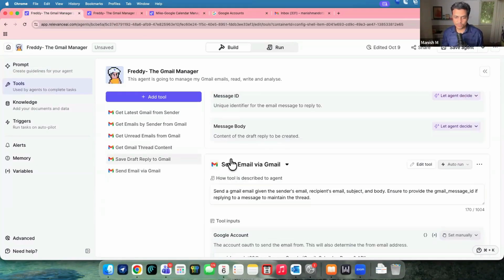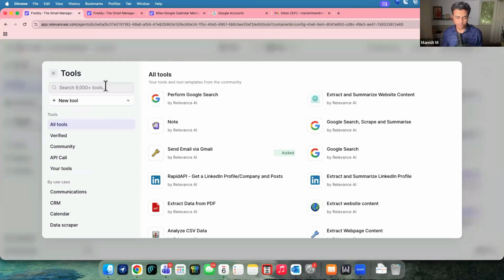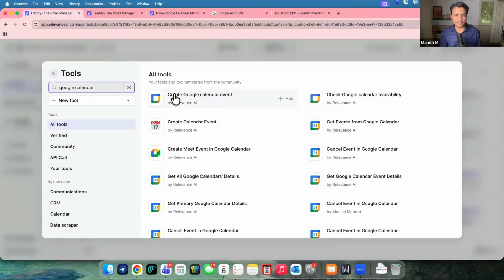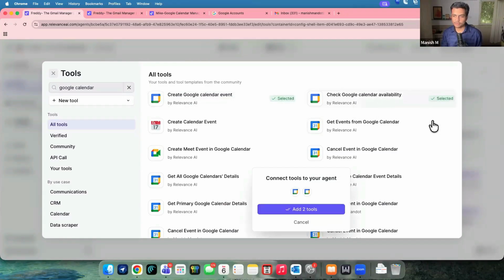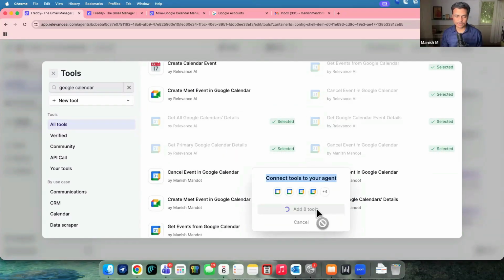Then further down, all of these tools. As I said, if you want to add a tool, simply click on this. We can go here, and I can even try Google Calendar. And the same agent can have Google Calendar event or Google Calendar. Multiple tools can come up like this. So I'll say create Google Calendar event. Just click on add to this. Check availabilities here. Get event, cancel event. I could even pick a couple more. All calendar detail, primary calendar detail, event details, cancel, and so on. And I can simply say add tools.